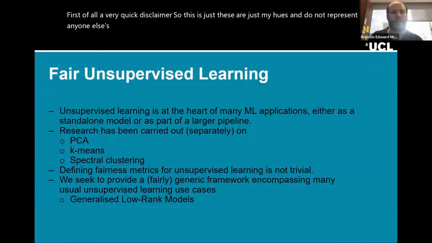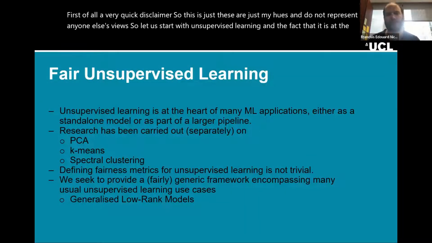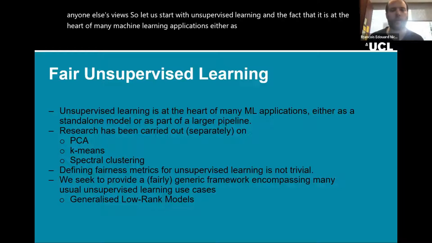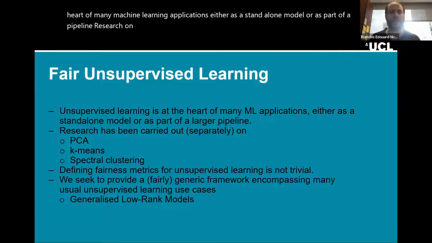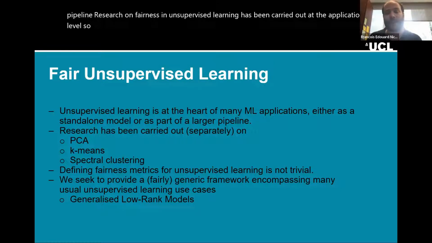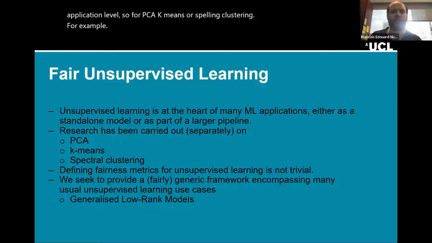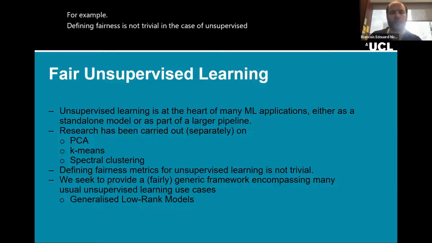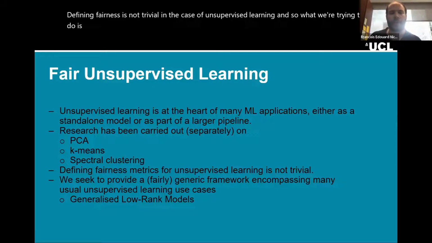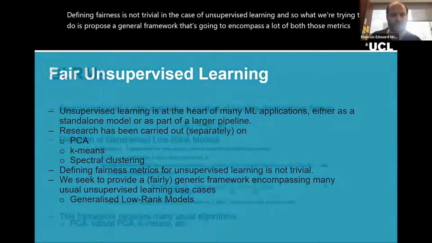So let us start with unsupervised learning and the fact that it is at the heart of many machine learning applications, either as a standalone model or as part of a pipeline. Research on fairness in unsupervised learning has been carried out at the application level, so for PCA, k-means, or spectral clustering, for example. Defining fairness is not trivial in the case of unsupervised learning. And so what we're trying to do is propose a general framework that's going to encompass a lot of both those metrics and actually those specific applications.